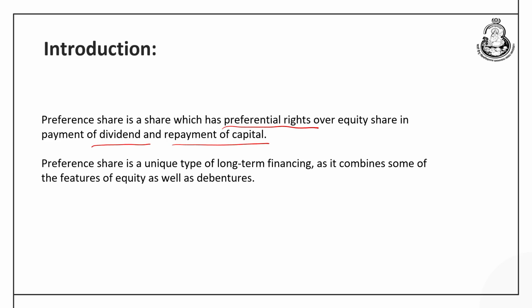So, as the name suggests, preference share is called preference share because it enjoys a preferential right over the equity share in terms of payment of dividend or whenever the repayment of capital is made during the liquidation of the company. This is also a unique type of long term financing. Why is it a unique type of financing? Because it is a hybrid security which falls in between the debentures and the equity shares.